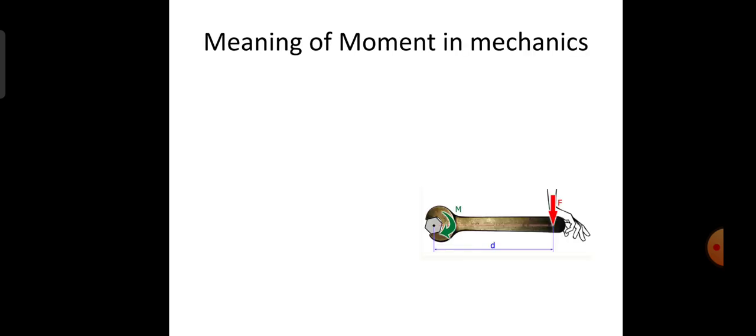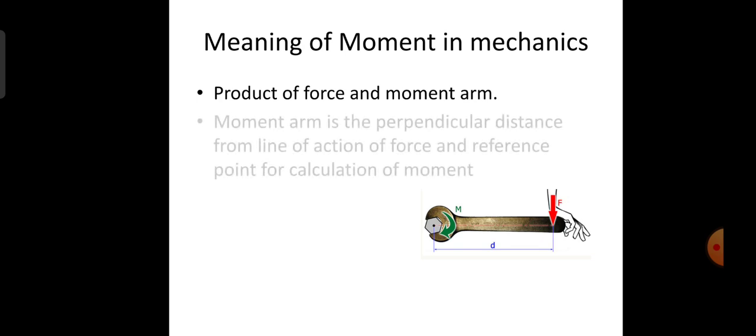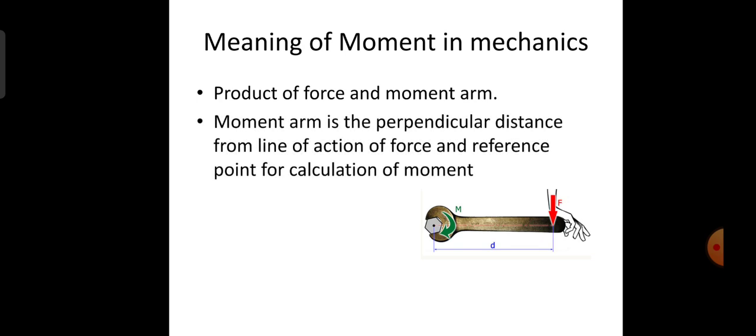Next, coming to the meaning of a moment in mechanics. As we know, moment produces the turning effect. How does the moment produce the turning effect? By means of the action of a force. Whenever the force acts apart from the centroidal axis, the moment will be developed. It is nothing but the product of force and the moment arm, which is the perpendicular distance from the line of action of the force to the reference point for the calculation of the moment.